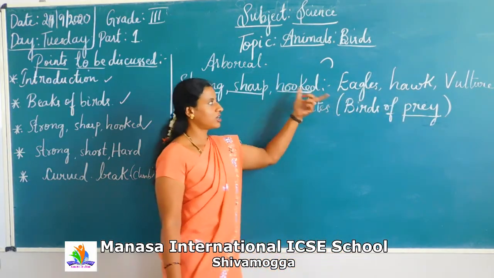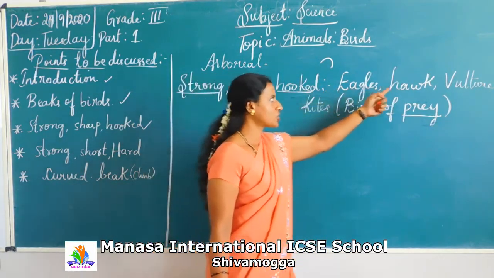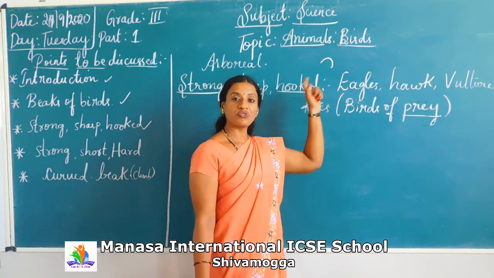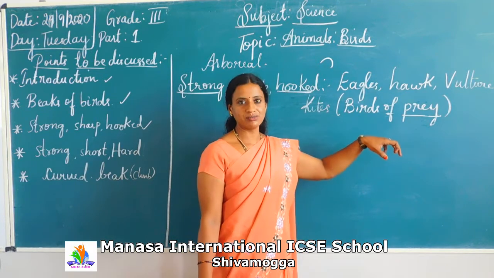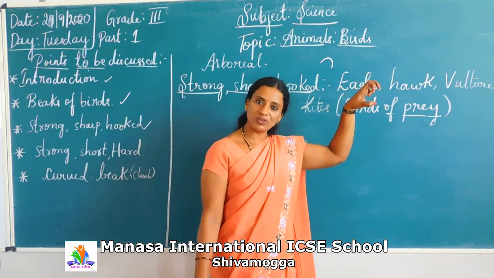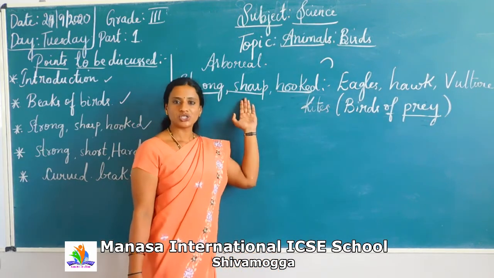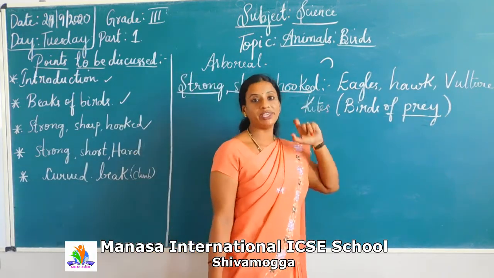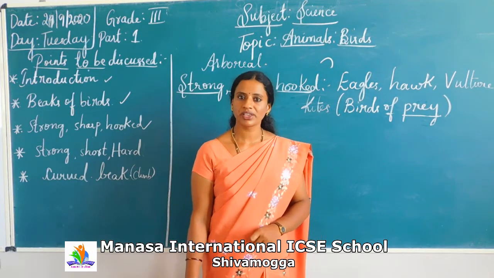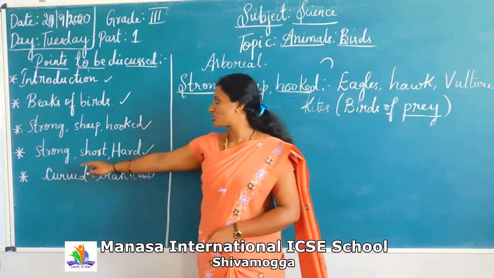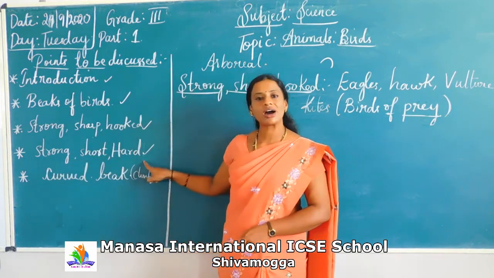So these birds like eagles, hawk, vulture and kites feed on other organisms, on the flesh of other animals, with the help of this strong, sharp and hooked beak. Is it clear? Yes. Let's move on to the next. The strong, short, hard beak.